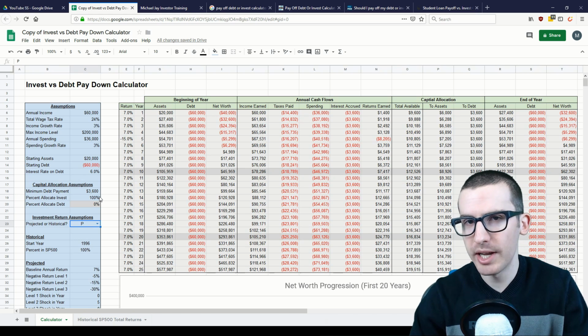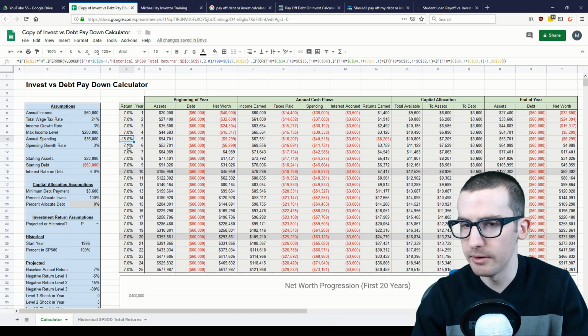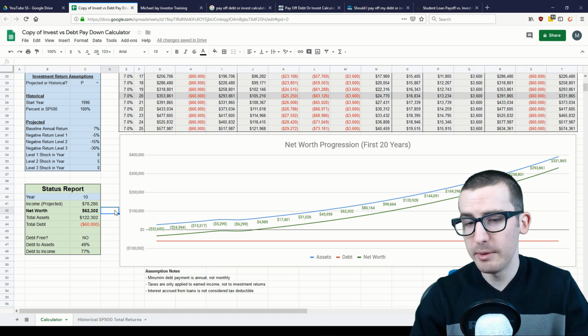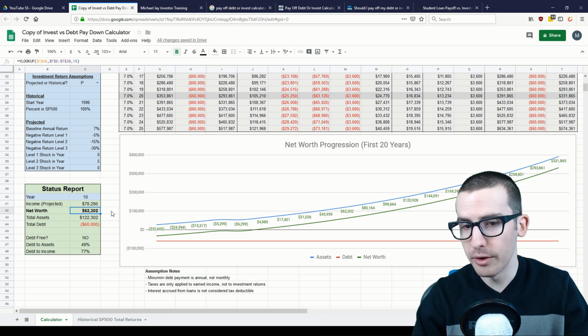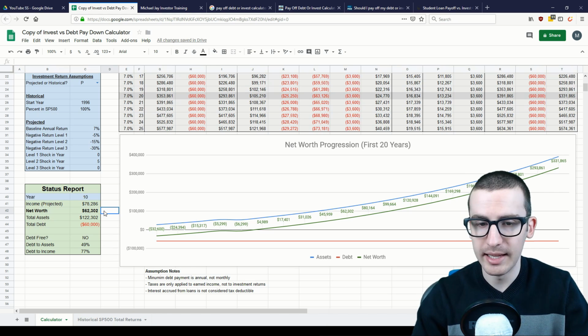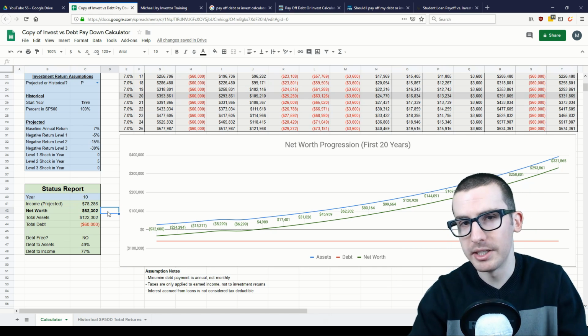In this case, let's try out projected returns, which are effectively a very stable 7% return, except we do have a negative shock in year 5, which is a negative 15% return. After that, though, the returns go back to our stable 7%. How did we fare in this case? Surprisingly, we actually did not so great. In this case, fully investing all excess cash flows actually left us with a lower net worth compared to deciding to pay off debt. In fact, the difference is rather significant, as this $62,000 is more than $10,000 less than we would have had by just paying off our debts.